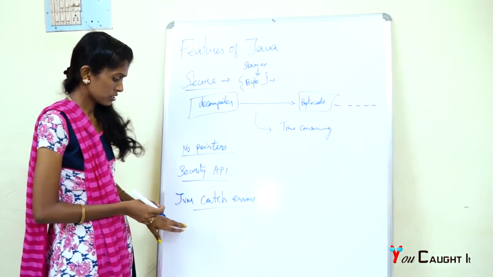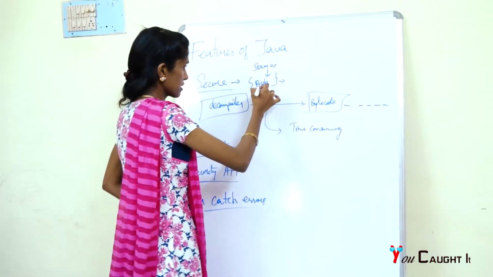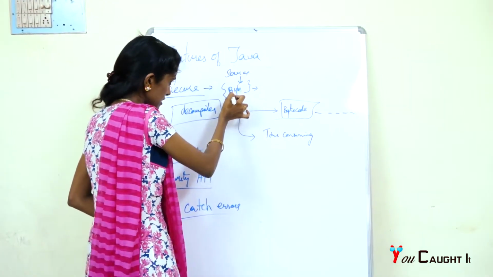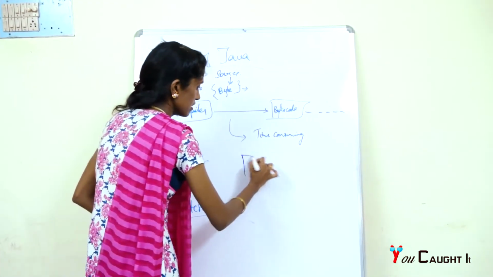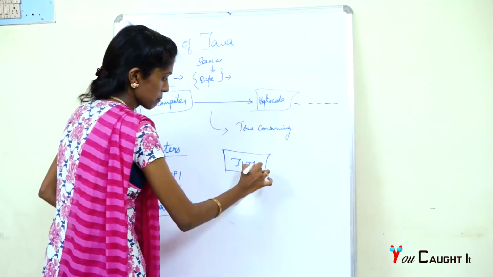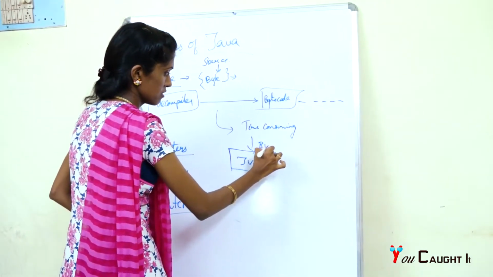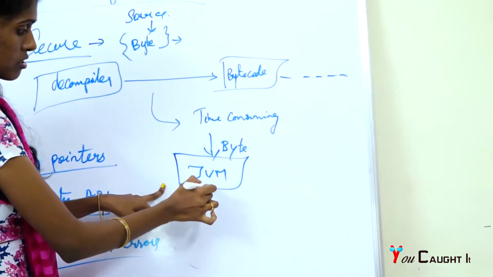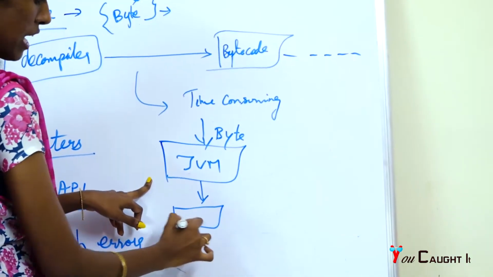And the Java virtual machine. We all know that our source file is converted into bytecode by the compiler. Again, this bytecode is given as input to our Java virtual machine, which is responsible for converting it into machine code.